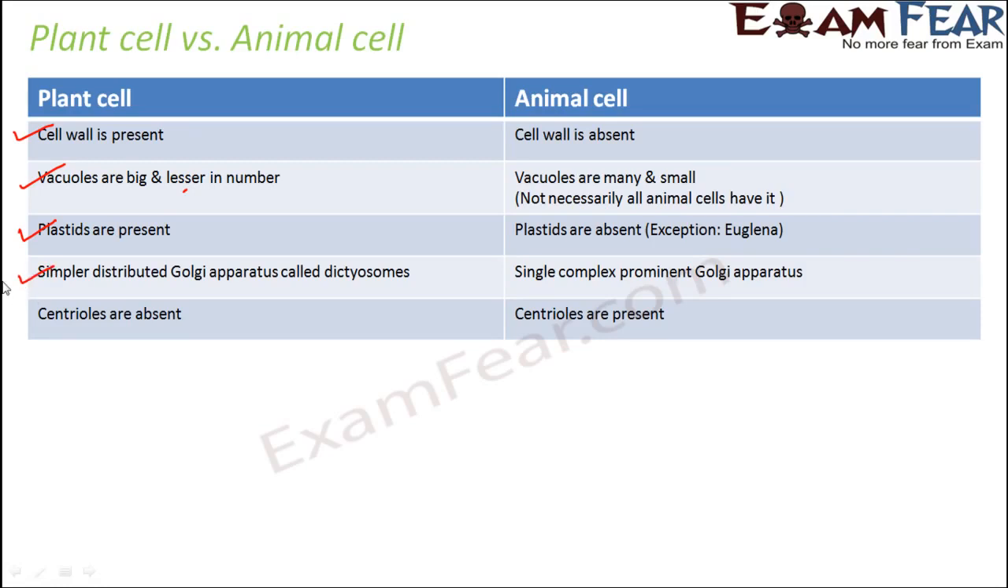Plant cells have simpler, distributed Golgi apparatus called dictyosomes, while animal cells have a single complex prominent Golgi apparatus. So Golgi apparatus is again a cell organelle, and the appearance of this cell organelle is different in plant cell than in animal cell. Centrioles are absent in plant cell but they are present in animal cells. So these are some of the prominent differences between the two.